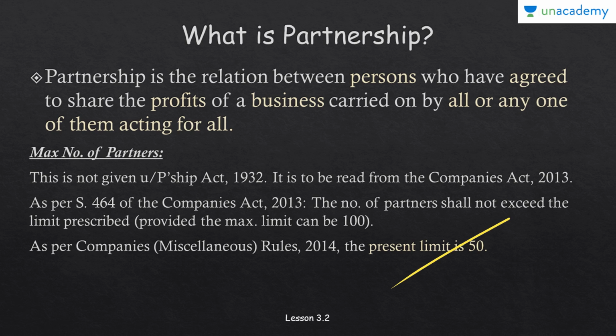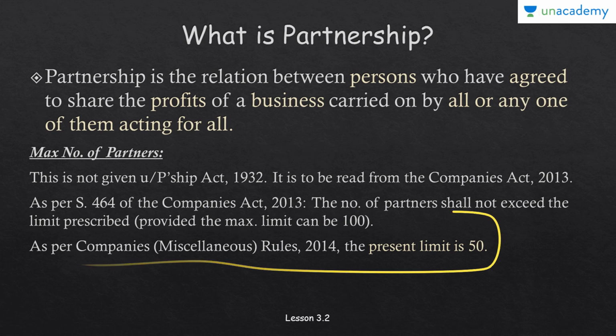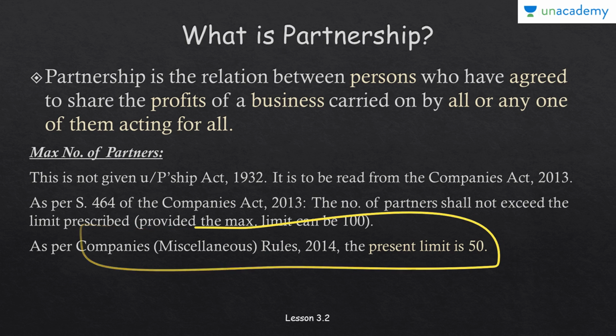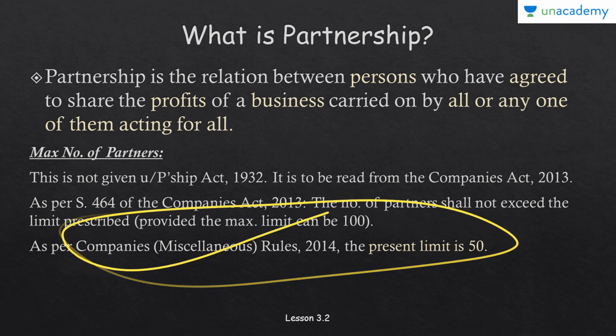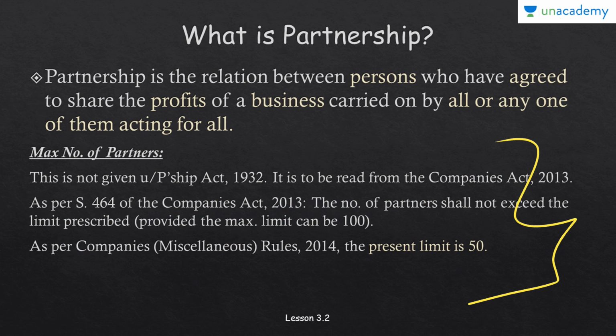Hope you have understood. This is the present. In future, if certain changes arise, there can be a change in this limit, and it can be increased up to a maximum of 100 because it is written in the section. This is as per the Companies (Miscellaneous) Rules 2014. There can be a question in the exam regarding this same point, so you can make a note of it because this is an important point. And as the Companies Act 2013 is new, this question can be asked.